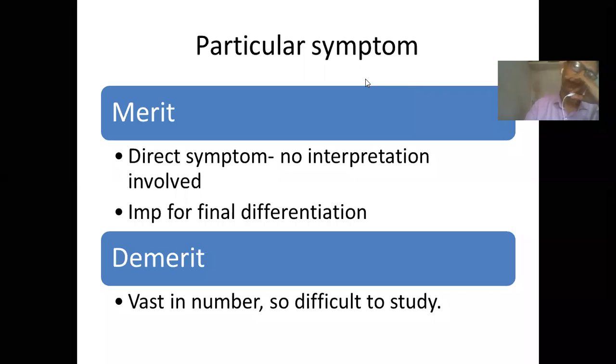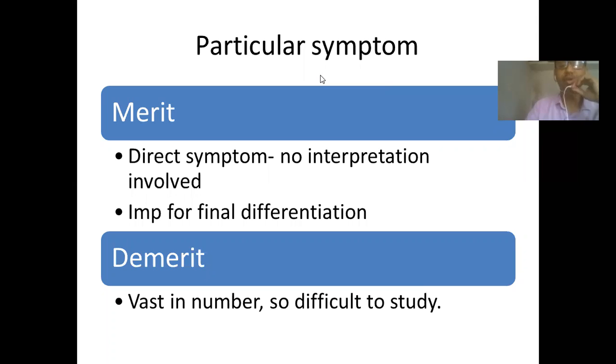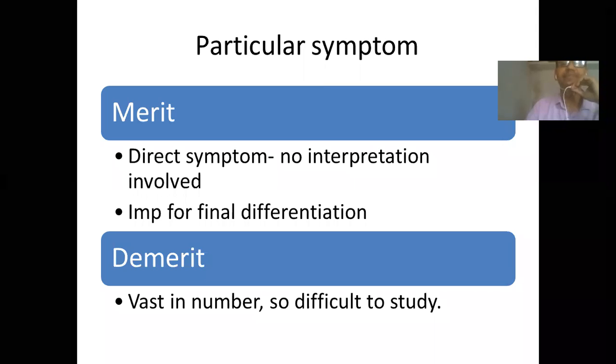Imagine when you study 100 symptoms for 10 remedies, your brain is full of 1000 particular symptoms. The memory of your brain will finish. So it is the demerit that if we only focus on the particular symptom, it is very vast in number, so it is very difficult to study.